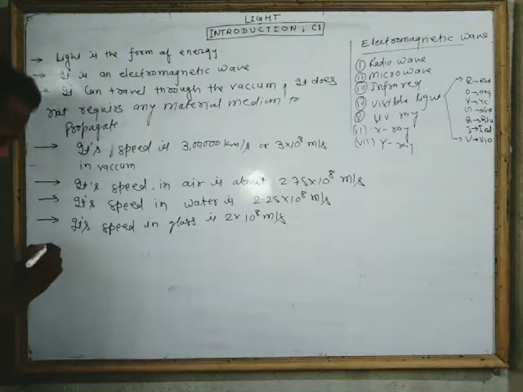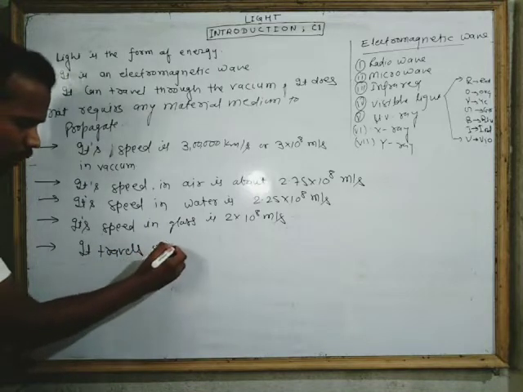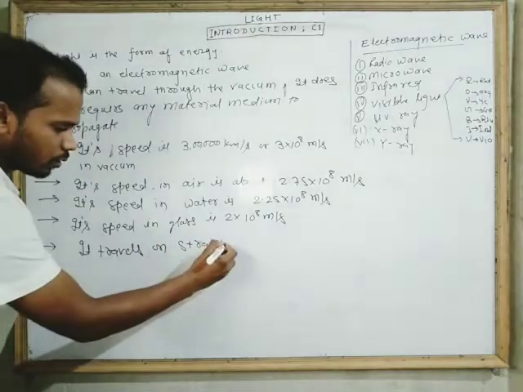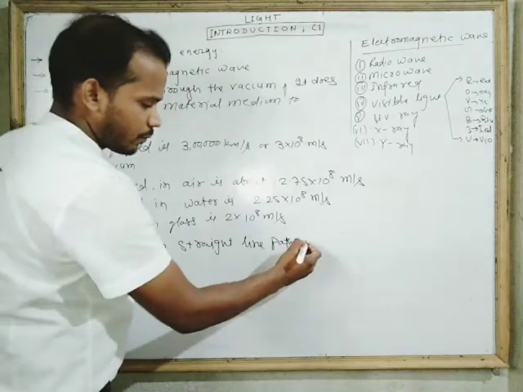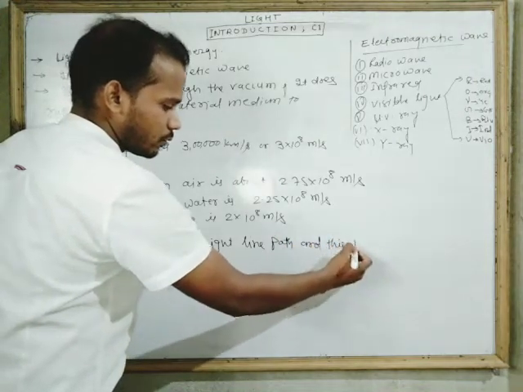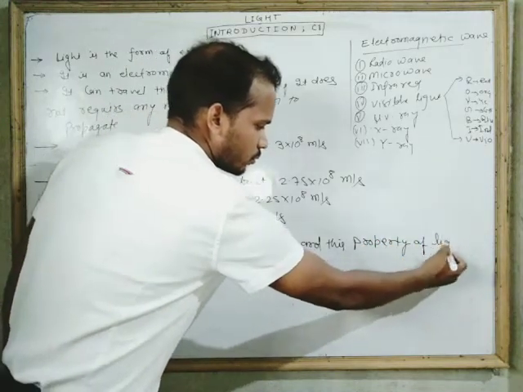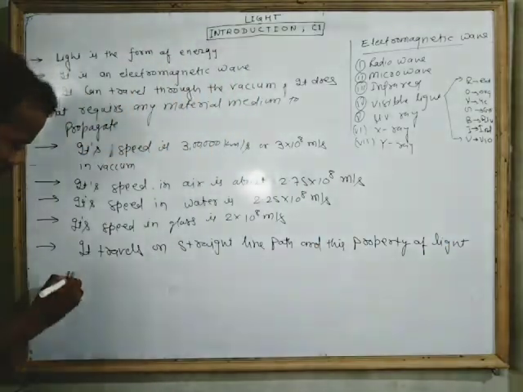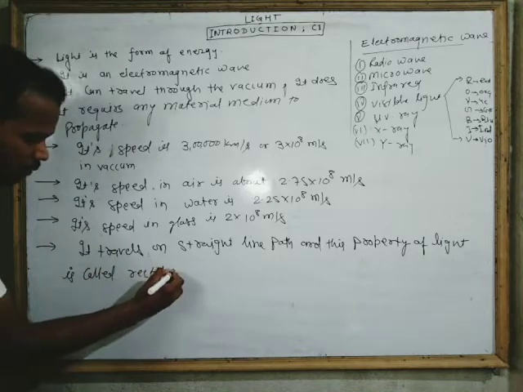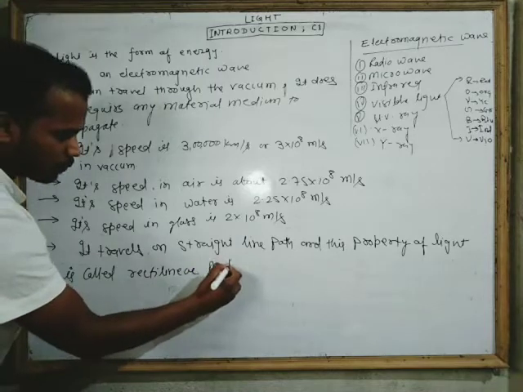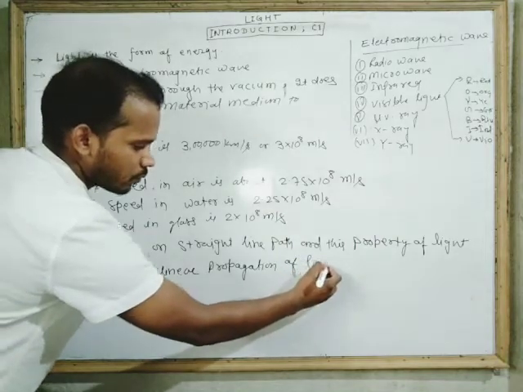So we can say that it travels on a straight line path, and this property of light is called rectilinear propagation of light.